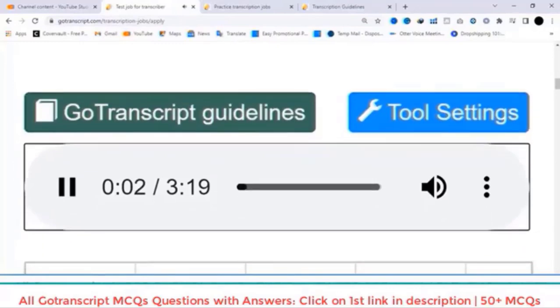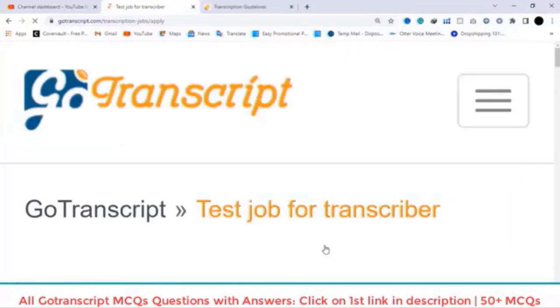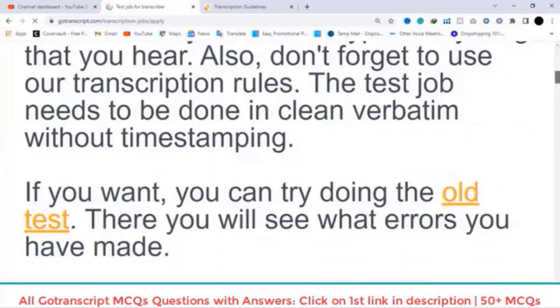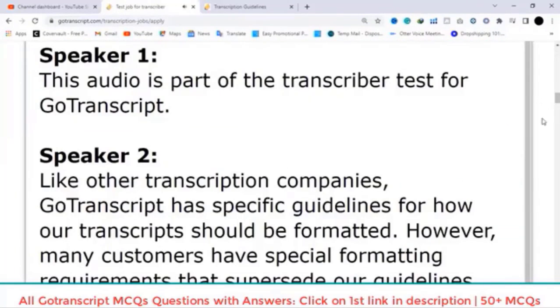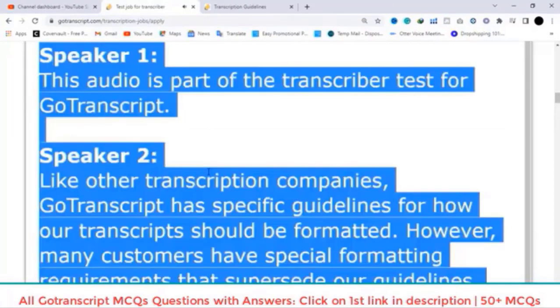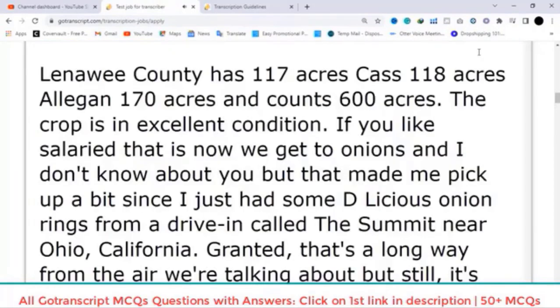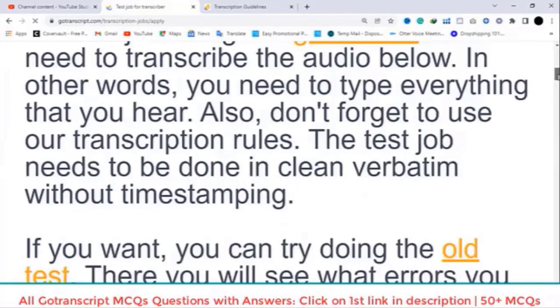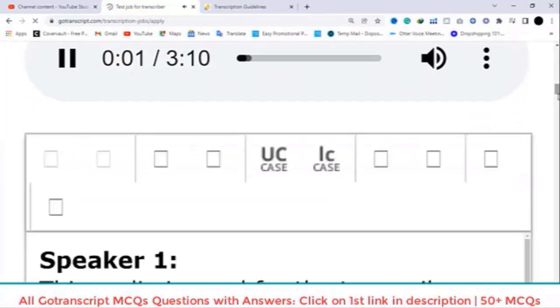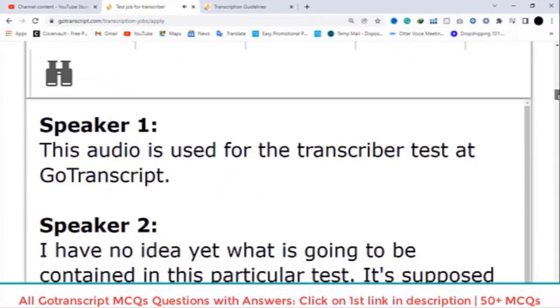This audio is used for the transcriber test at Go. This audio is used for the transcriber test for Go Transcript. Reports from the Field Service of the U.S. This audio is used for the transcriber test at Go Transcript.